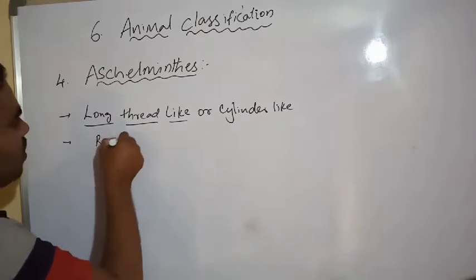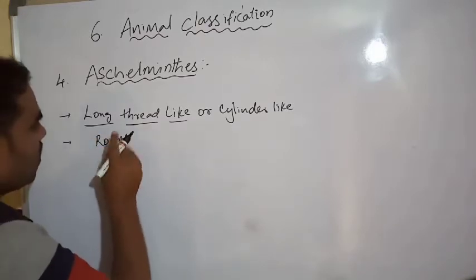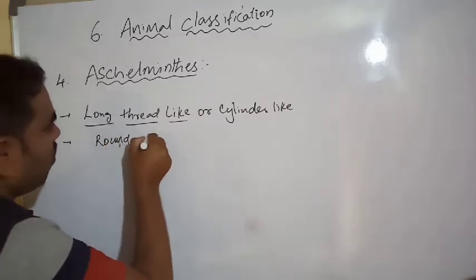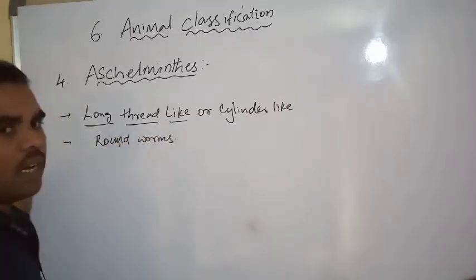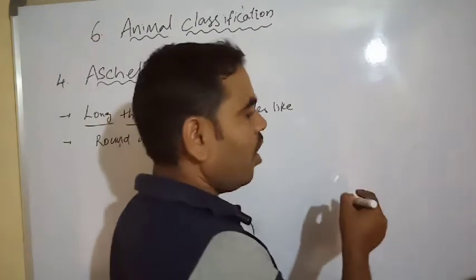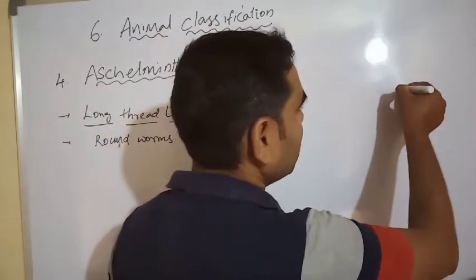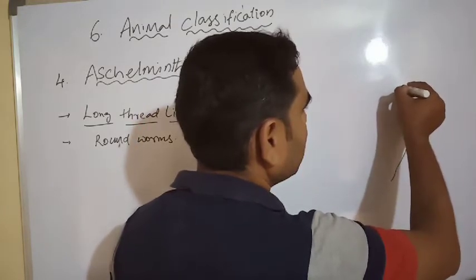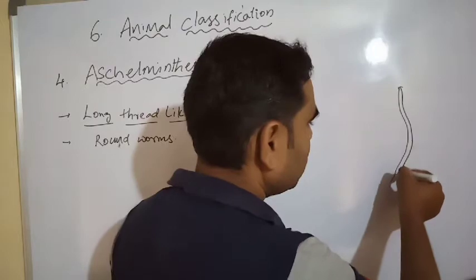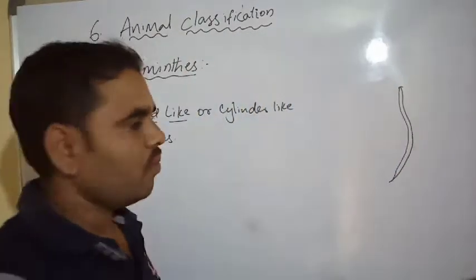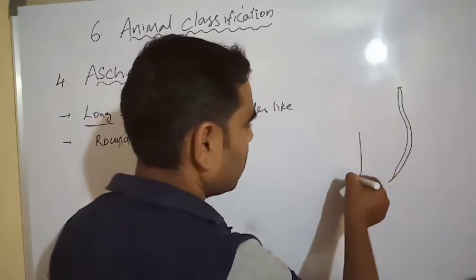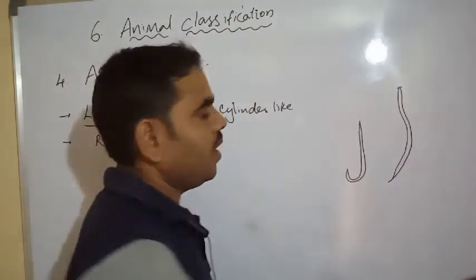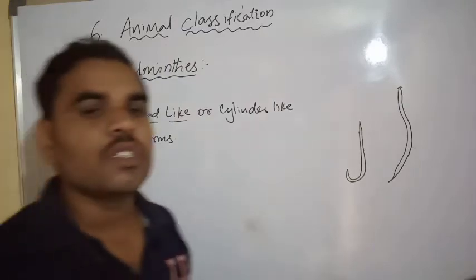Round worms also are there. We have to see this kind of structure here.